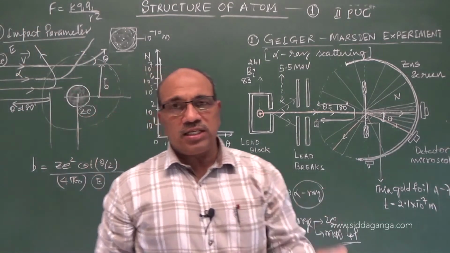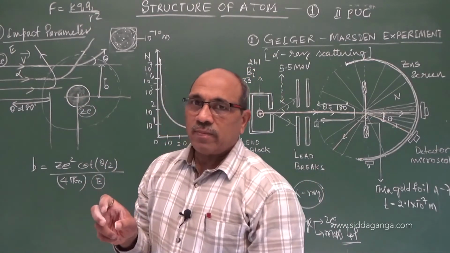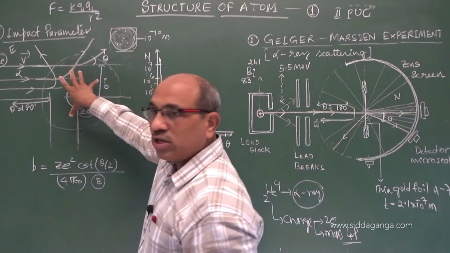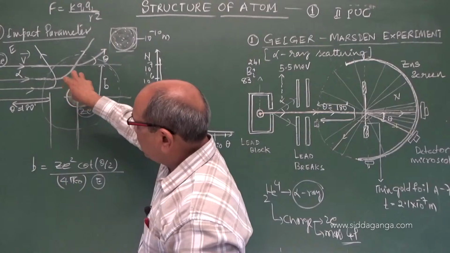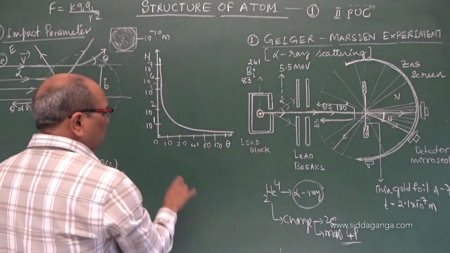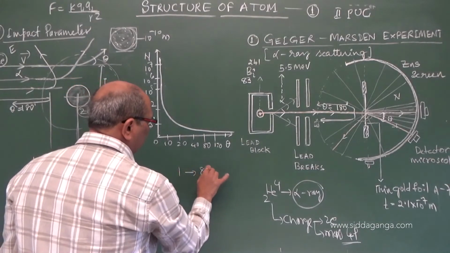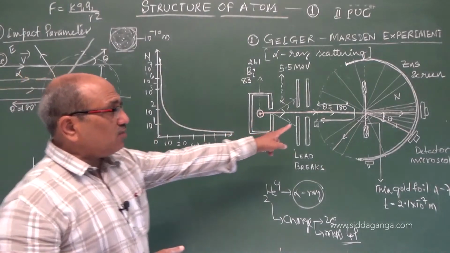Electrostatic repulsion is increasing because it is a strong positive center, if it is not distributed in the entire volume of the atom, if it is concentrated in a smaller and smaller region. The clue comes from the fourth observation: 1 in 8,000 gets scattered by 180 degrees.